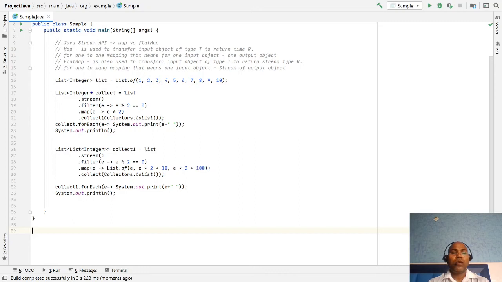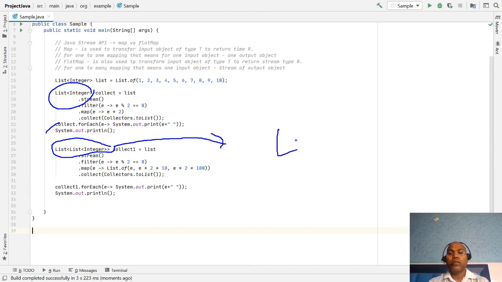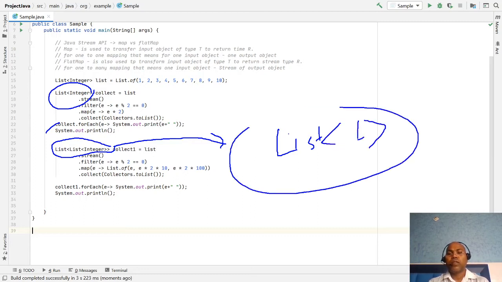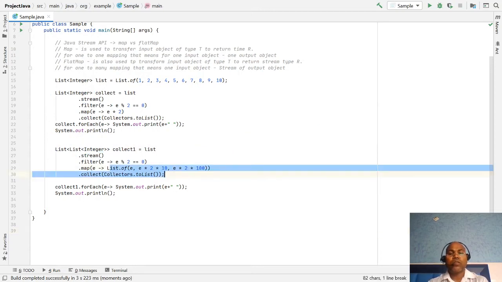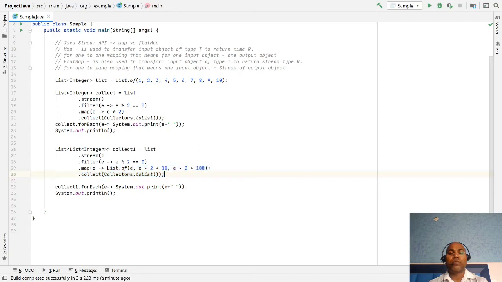Here is your list of objects. I am going to display it here. Here I am getting the list of objects. Here if you want to convert the lists to only integers, for that we are using flatMap. The flatMap just flattens this list object to the actual objects.